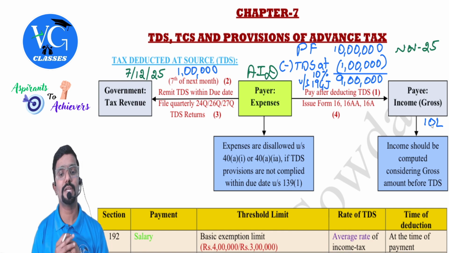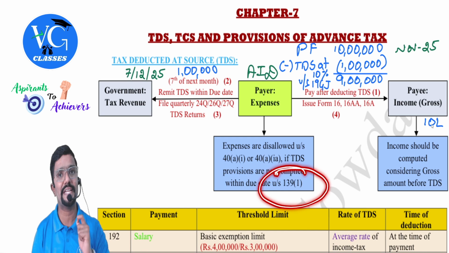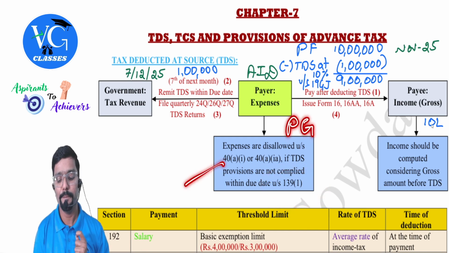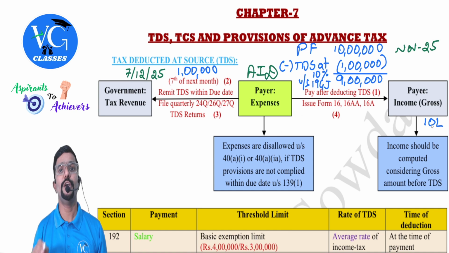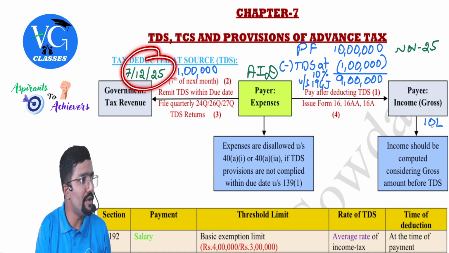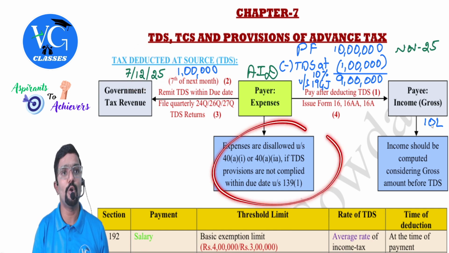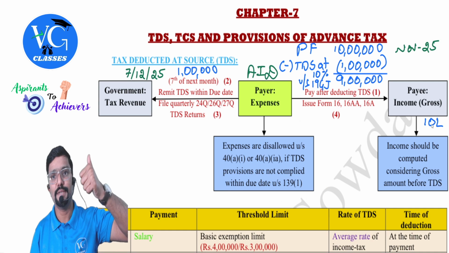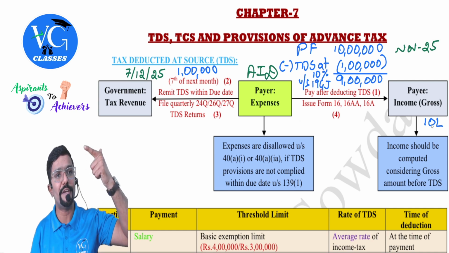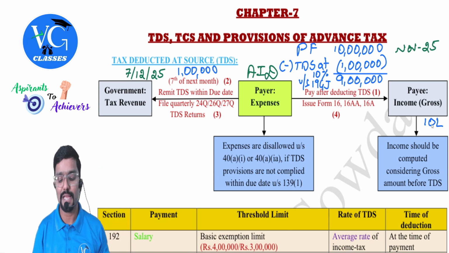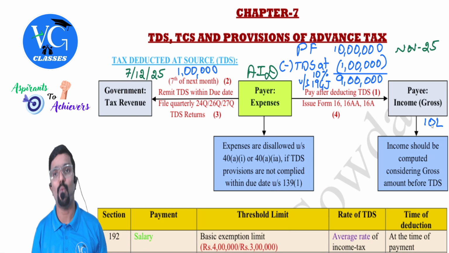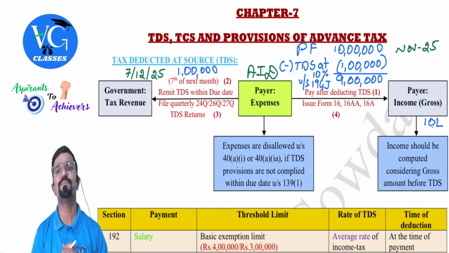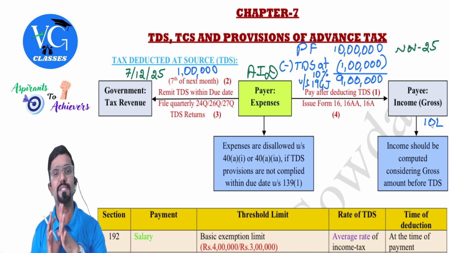If TDS provisions are not complied with within the due date under section 139 subsection 1. Guys, please be careful, don't get confused. This we already covered under the head PGBP. In the TDS chapter, the due date to remit TDS is 7th of next month. Whereas in PGBP, they told, if you have not deducted TDS, or if you have deducted but not remitted to the government within the due date of filing the return as given in section 139 subsection 1, which is either 31st July or 31st October or 30th November of the assessment year, then for you expenses will not be allowed.